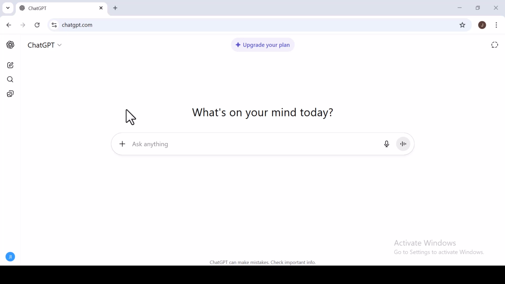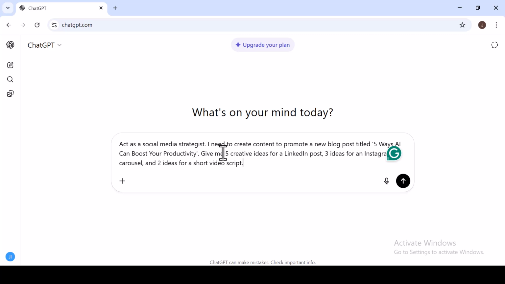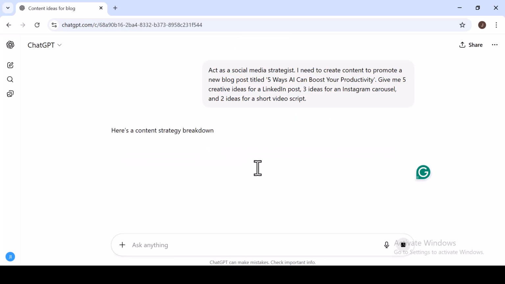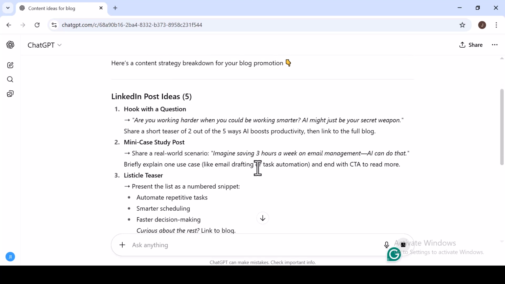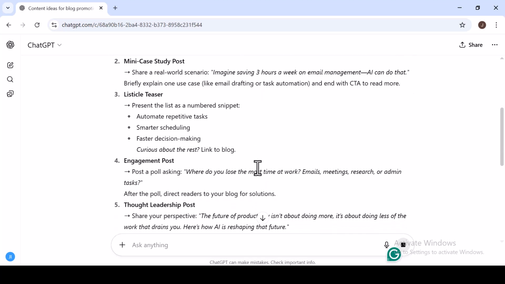Instead of starting from scratch, prompt ChatGPT to act as a strategist. I'll ask it to provide 5 creative ideas for a LinkedIn post, 3 ideas for an Instagram carousel, and 2 ideas for a short video script. As you can see, by specifying the goal and the platforms, you get a list of creative ideas tailored to each channel.